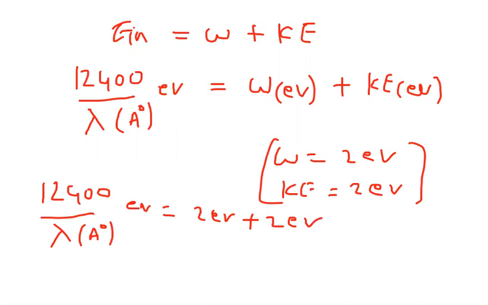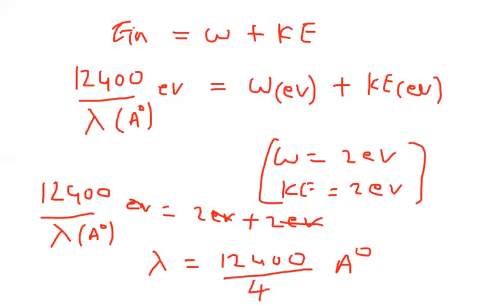So everywhere electron volts cancel. What we are left with: lambda is equal to 12,400 by 2 plus 2, that is 12,400 by 4. So we get 3100 angstroms. 3100 angstroms is my answer.